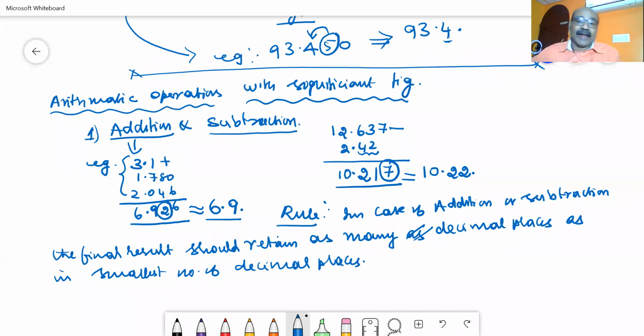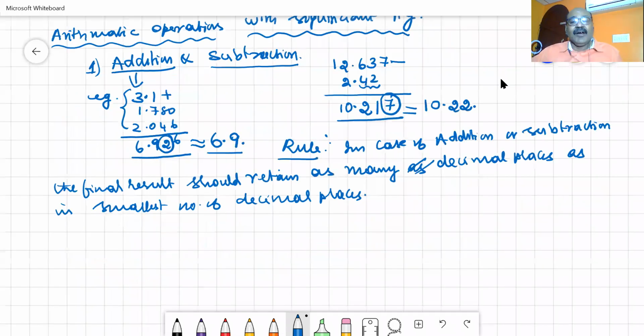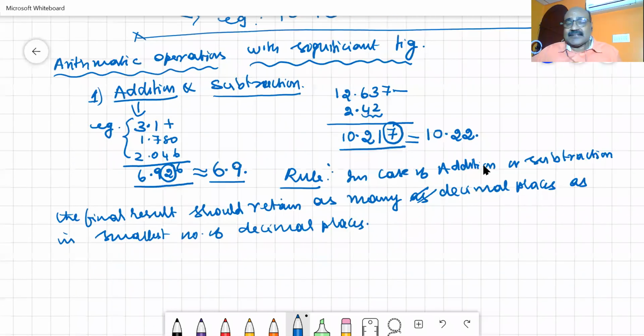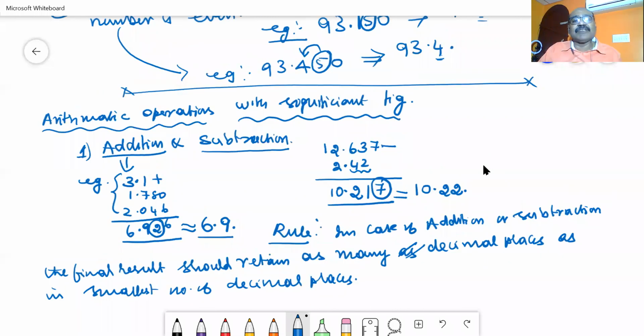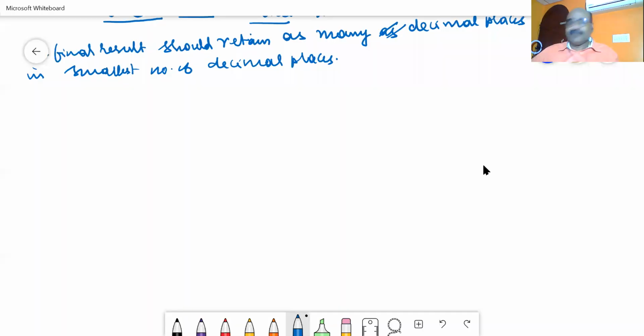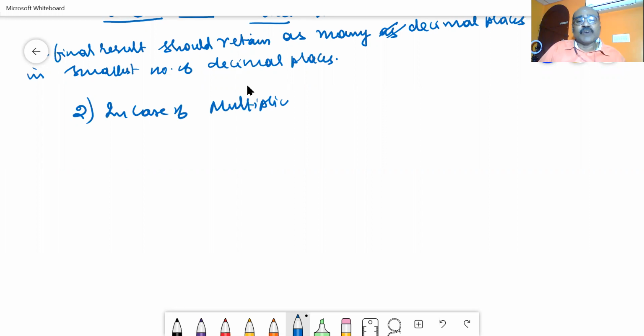Similarly, another rule can also be implemented. What is the other rule? Hope you have understood this. So another rule is for multiplication and division. In case of multiplication and division, what do we have to do? Let us consider the second rule. In case of multiplication and division, product and quotient, let us go for an example again.